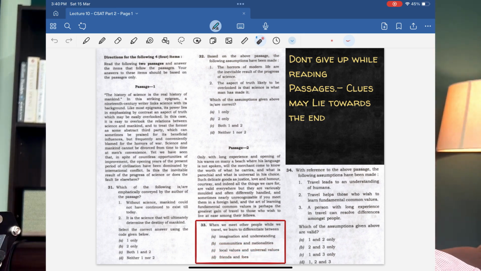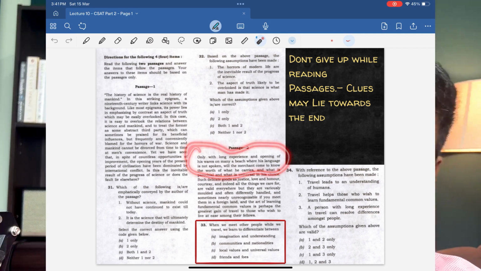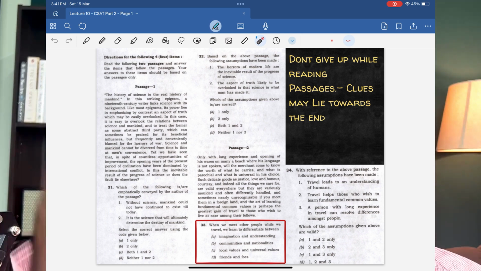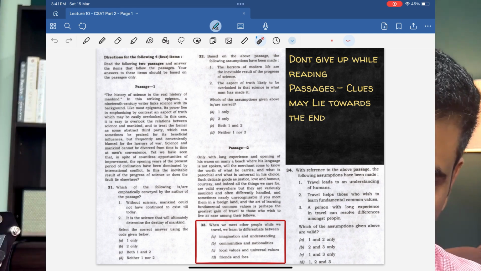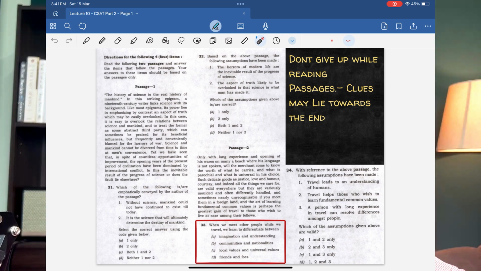You may be able to understand that in America they have a different set of values, though they have some common values. But at the same time, the first part of the paragraph also says that only when you go out will you be able to understand whether the things that you value are really valued elsewhere or not. So you may be under your imagination, but in reality there could be something else. That's why option A and option C seem to be very close to each other, and I feel I'd better avoid this, because both statements appear to be correct to me.